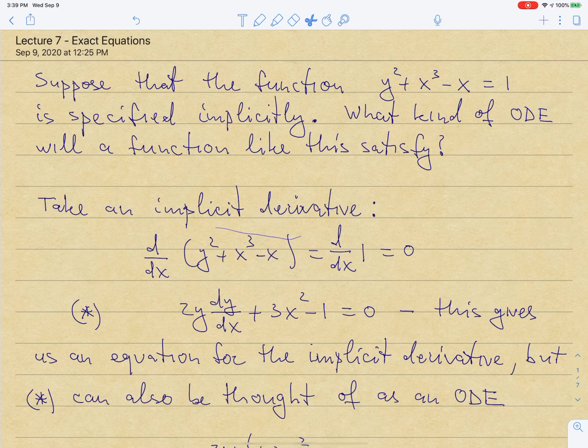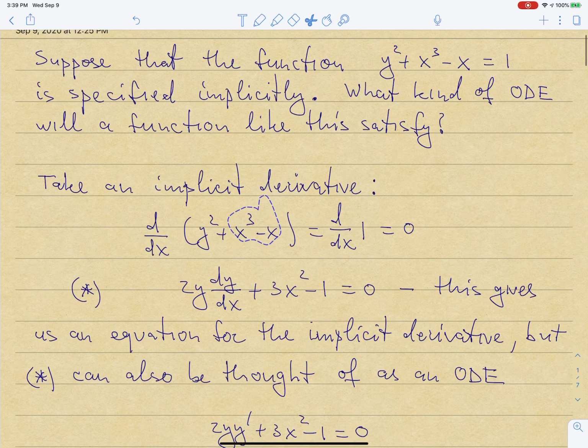So take a derivative with respect to x on the left equal to the derivative with respect to x on the right. On the right you have 1, derivative of 1 is 0. And the chain rule on the left says that the derivative of y squared should be 2y times y prime. And the derivative of x cubed minus x is simply 3x squared minus 1. And so then, as you have already seen before, if I want to figure out what y prime is, I simply have to solve this equation for dy/dx, and I get the derivative in terms of x and y, because my original function was given to me implicitly.